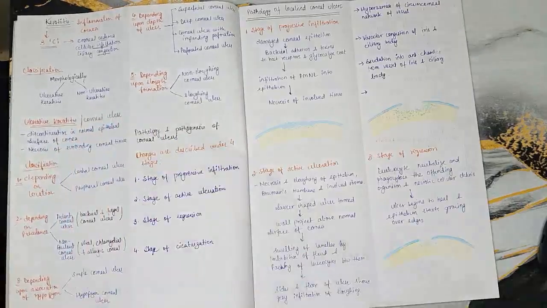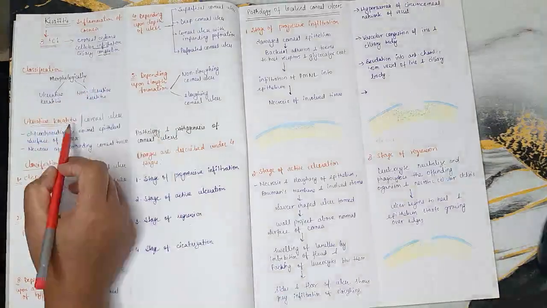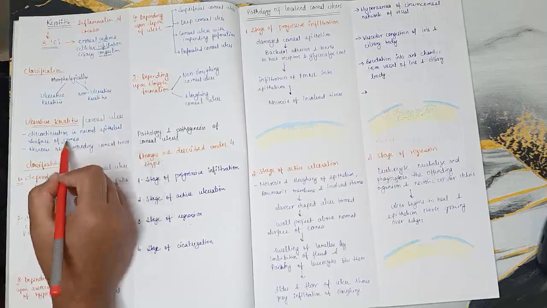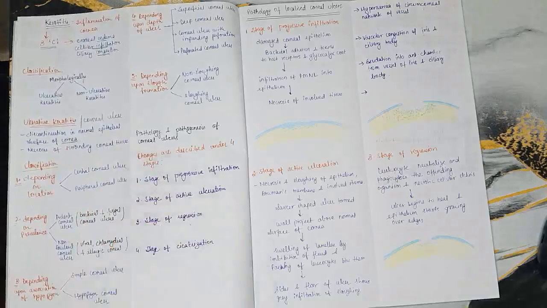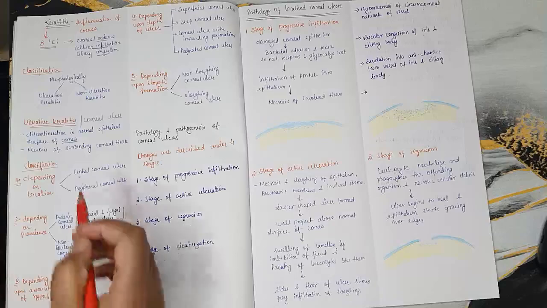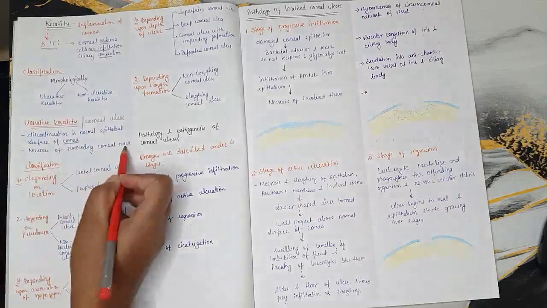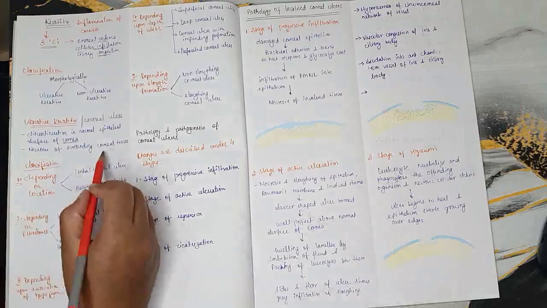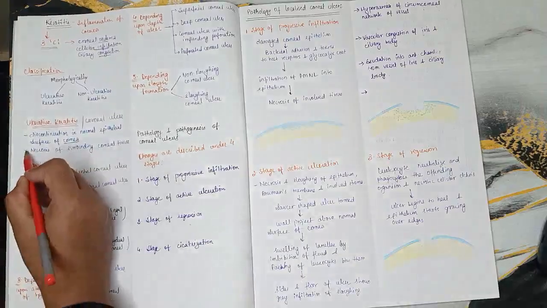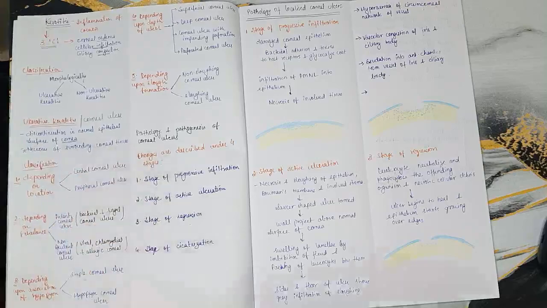So what is an ulcer? As we know, the discontinuation in normal epithelium is called an ulcer. So we are talking about corneal ulcer: discontinuation in the normal epithelial surface of the cornea. Now apart from the discontinuation in epithelium, there is one more thing, which is necrosis of surrounding corneal tissue. So when we define corneal ulcer, it is basically discontinuation in the normal epithelial surface of the cornea with necrosis of surrounding corneal tissue. This is very important.